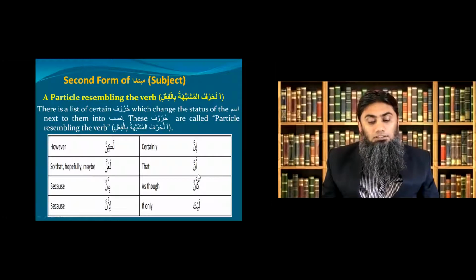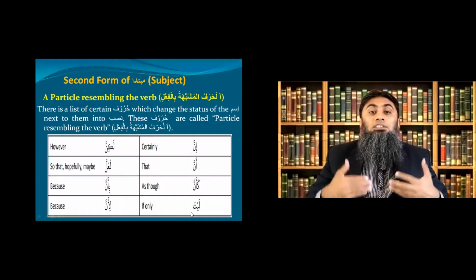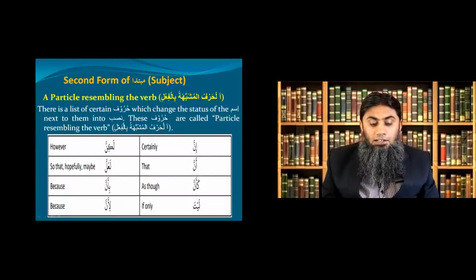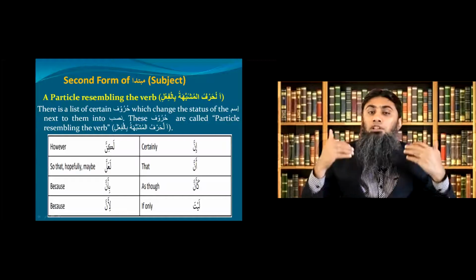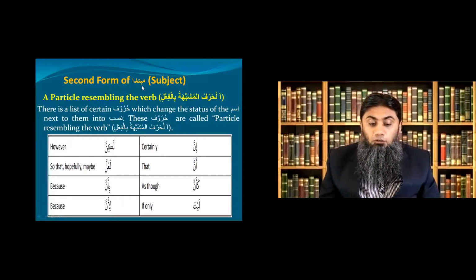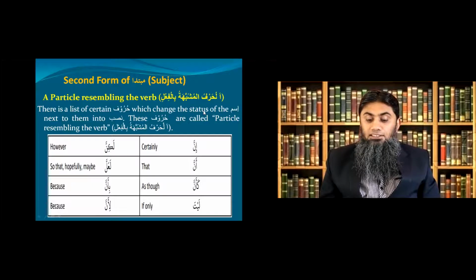This is a list of those words. Inna, anna, ka'anna, layta, lakinna, la'alla, bi'anna, li'anna. These 8 words. Whenever your sentence is starting with any of these 8 words, you know it is jumlatul ismiya and this is our second form of mubtada. Clear? Now, what you need to remember is, read this. There's a list of certain huruf like these which change the status of the ism next to them into nasab. These huruf are called particle resembling the verb.